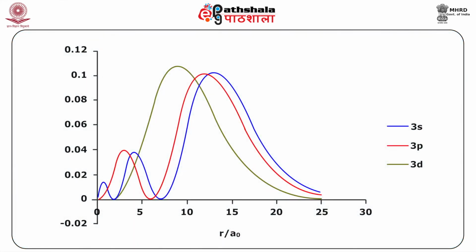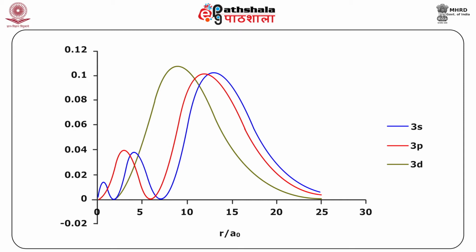Now this is the figure which shows that the s electrons penetrate more to the nucleus, that is they are able to reach the nucleus. You will see this, the small blue peak is closer to the nucleus, and this is for the 3s orbital. For the 3p orbital you find that the peak is not as close to the nucleus, and that means that they feel the attraction of the nucleus less than the 3s electrons. And the same thing you can say for 3d electrons, we do not have any node, and you find that the dark green peak is away from the nucleus compared to the 3s and 3p orbitals.